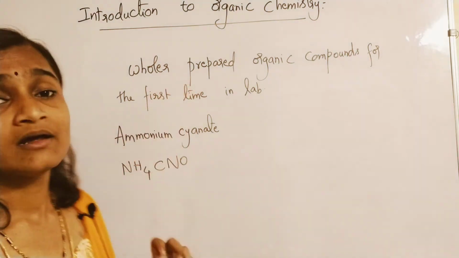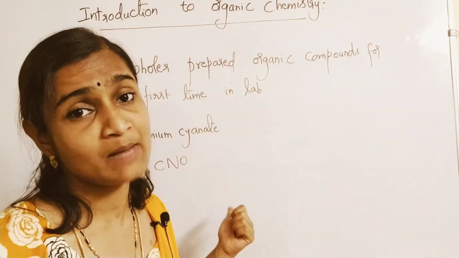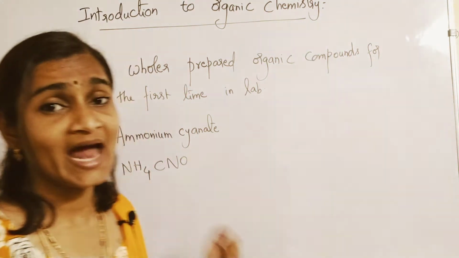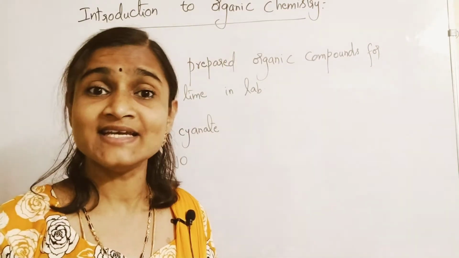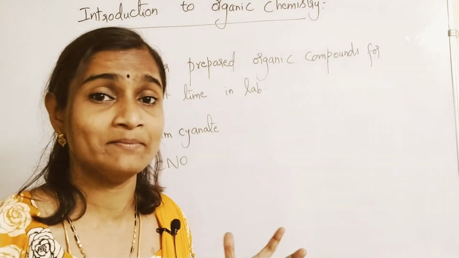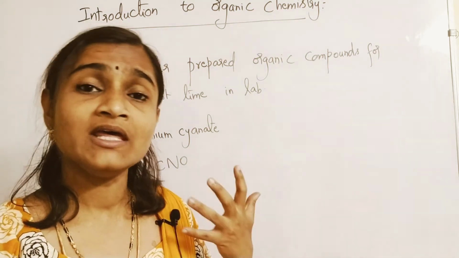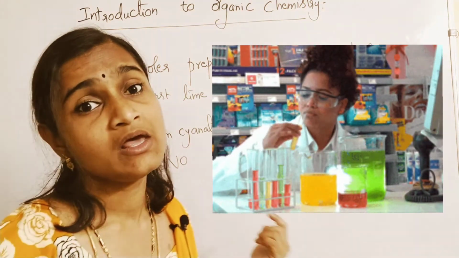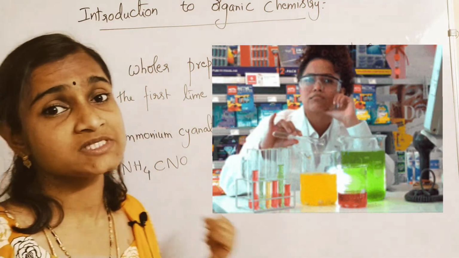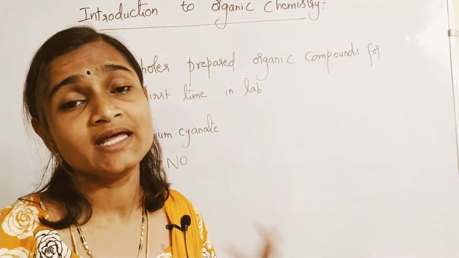So Wöhler started heating this ammonium cyanate, and accidentally forgot that he had started heating it and went away. The inorganic substance kept on heating and heating.